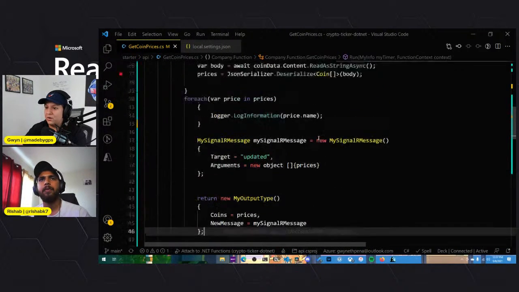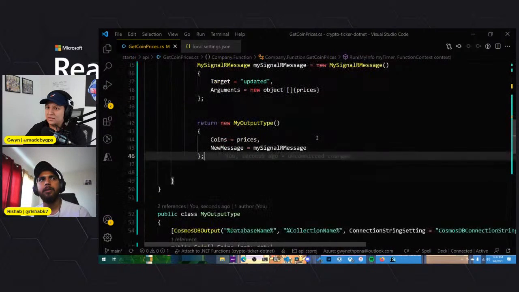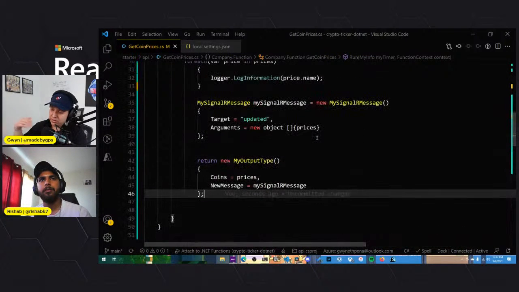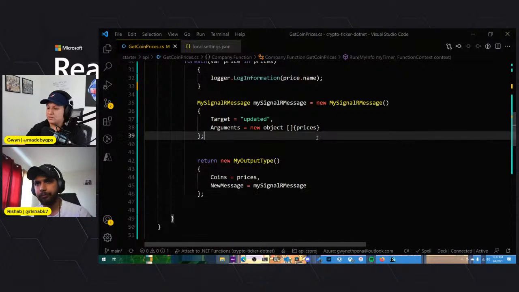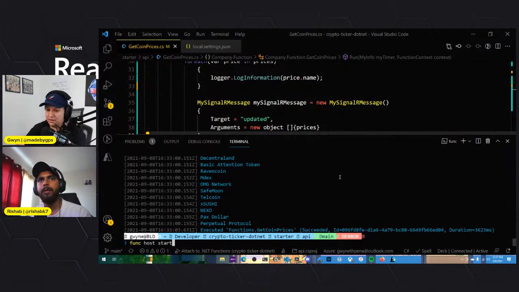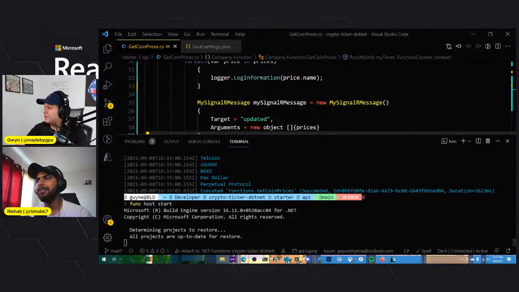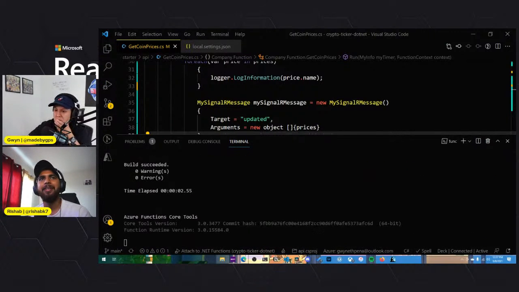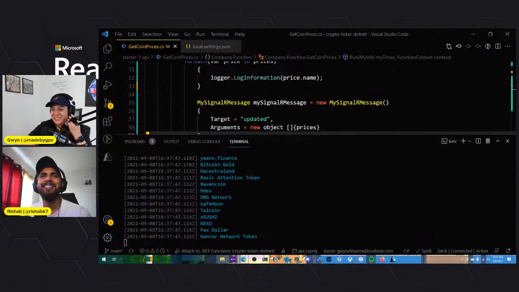So now when we run it, we'll have saved both to Cosmos DB and to SignalR. So let's see if this actually gives us an error, given that the connection string is right this time. Yeah, it's always those small things. As long as we don't get an error, we're fine.